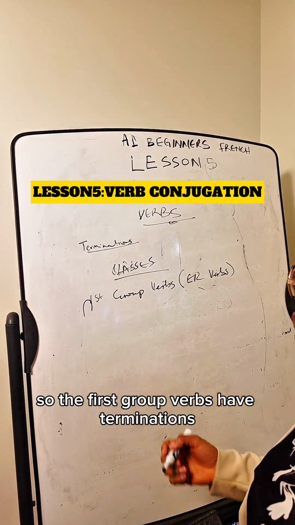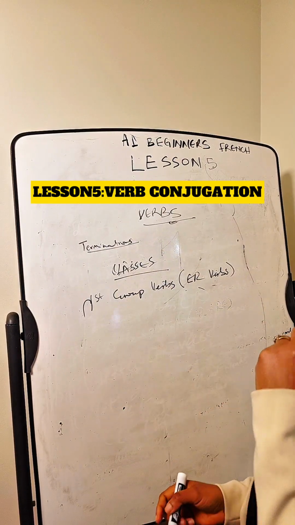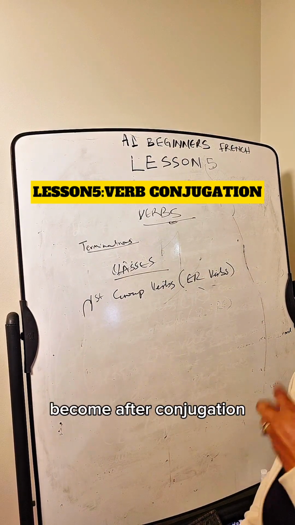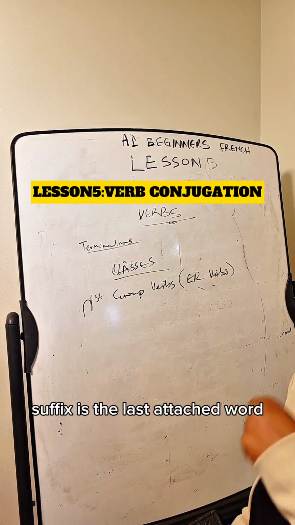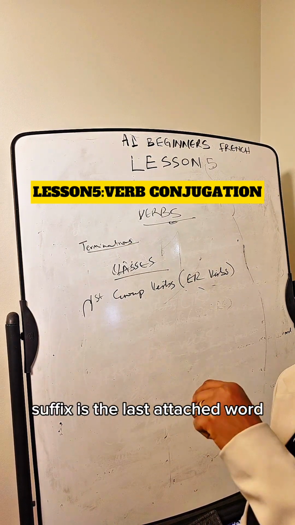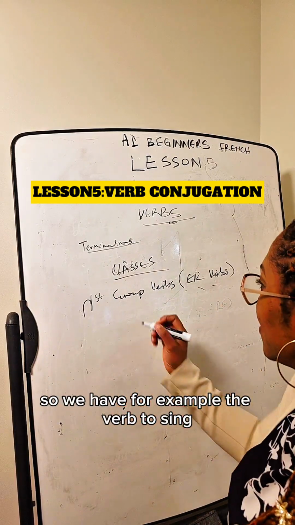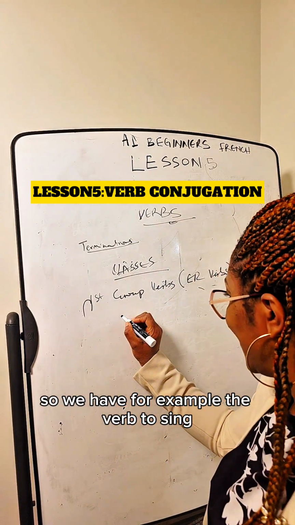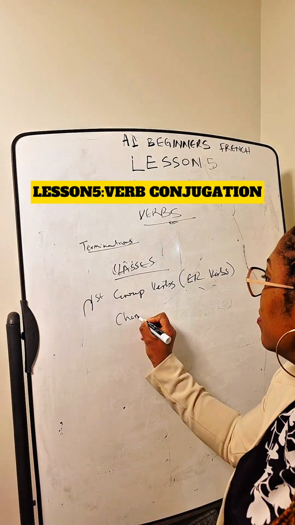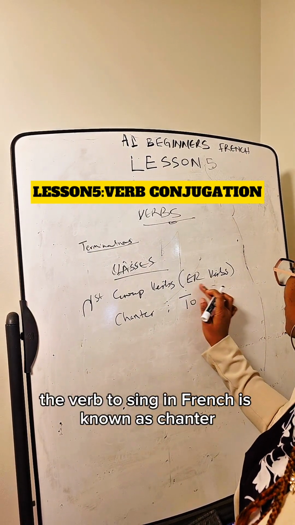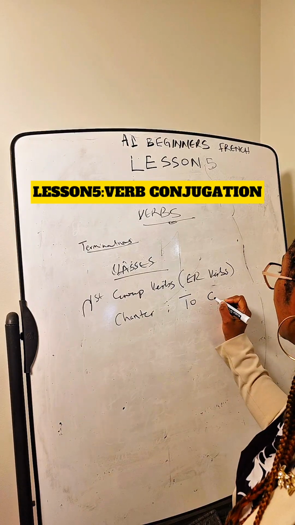So the first group verbs have terminations. Terminations are more like what the suffix becomes after conjugation. Suffix is the last attached word or the last attached letters to a word. So we have, for example, the verb to sing. The verb to sing in French is known as chanter.